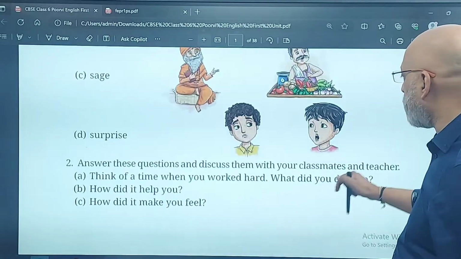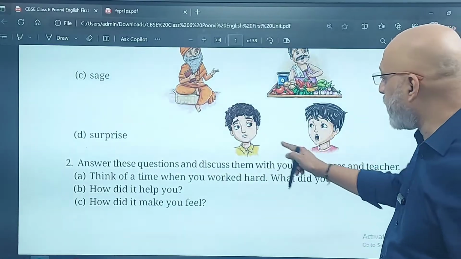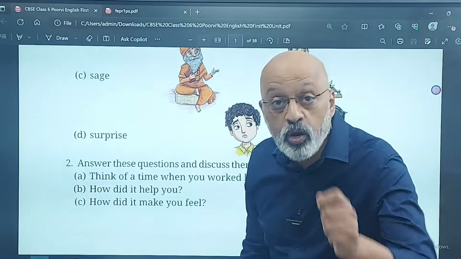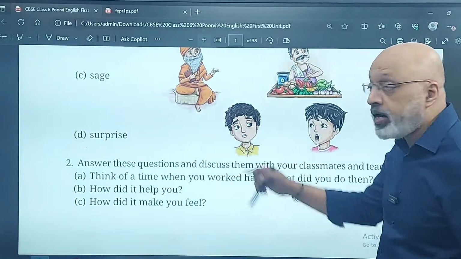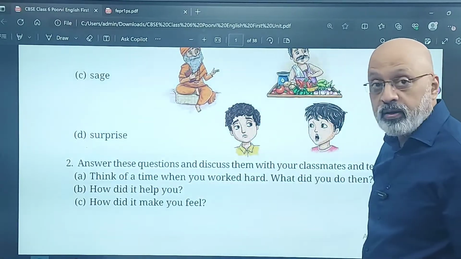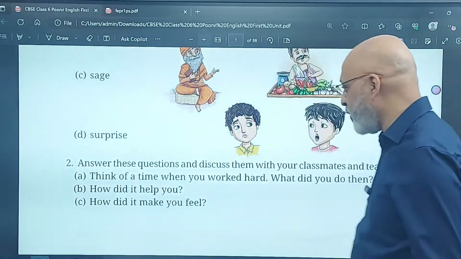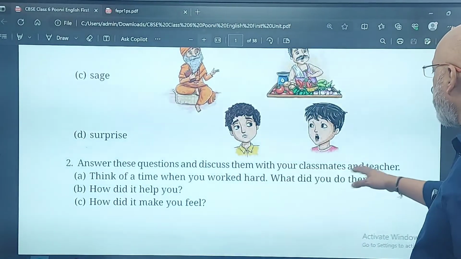The last one, surprise. Now this one is the surprise element. This fellow is looking more worried. If it were worry here, this would have been the right answer. This is surprise. What happened? Kind of an expression. Okay. Discuss with your classmates and teacher.